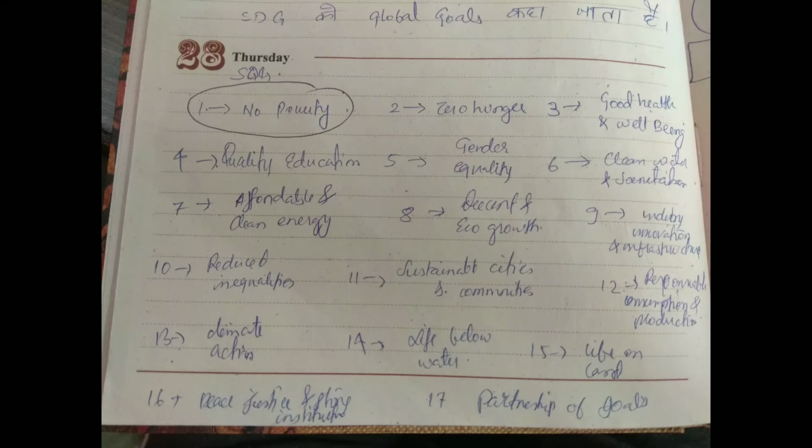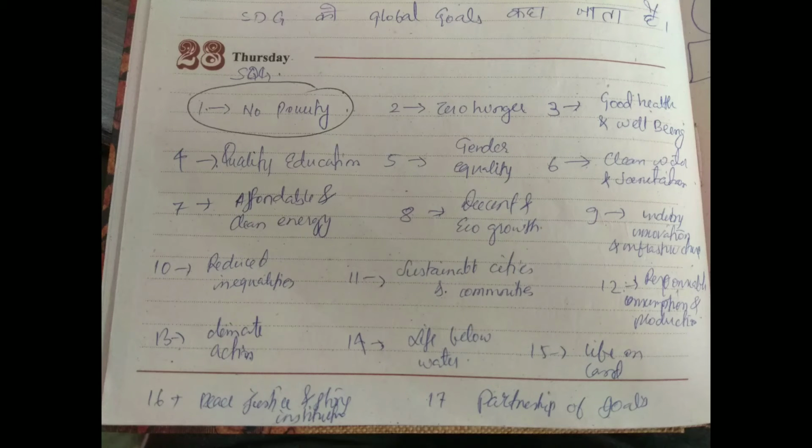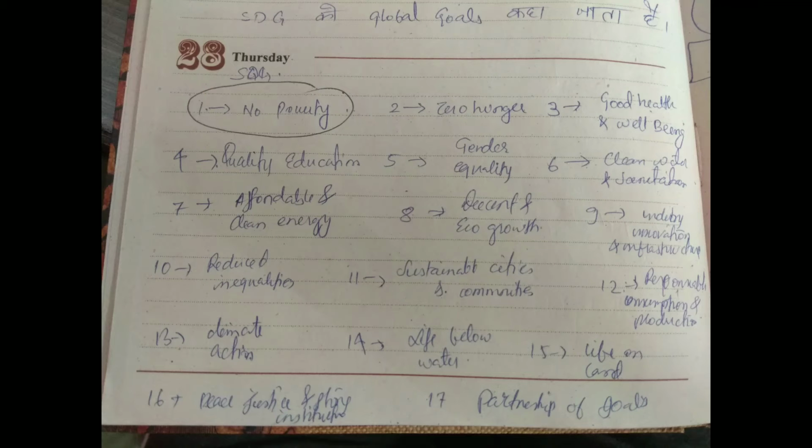1 and 2 are very easy. It is no poverty and no hunger. One trick is that if you are not deprived by poverty, then you will also have a lot of food. So 1 and 2 are easy. And if you have good food, then number 3 would be good health and well-being. Number 4, after good health, you will think that your children should go to school. So it is about quality education.